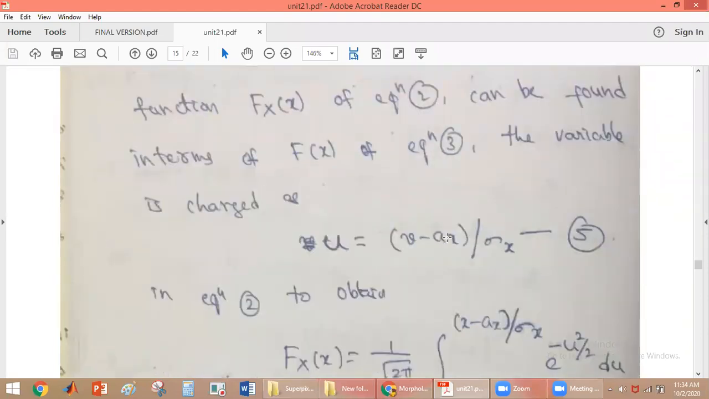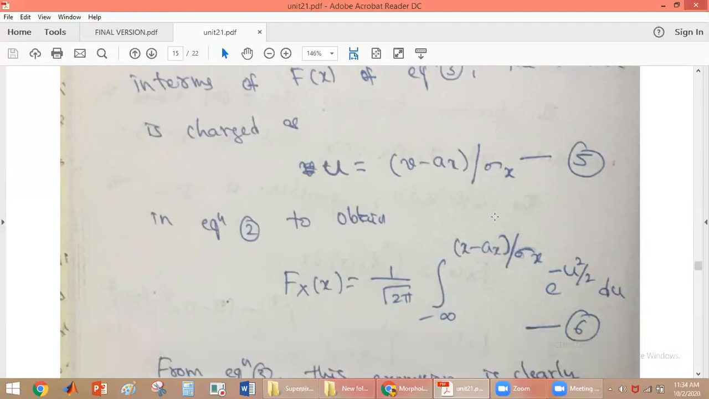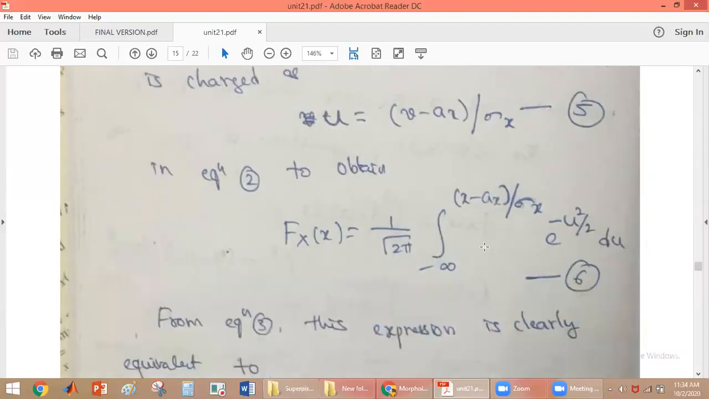Now we can obtain the relation between the generalized distribution function and the normalized distribution function. If we replace the variable in the generalized distribution function with u is equal to v minus ax by sigma x, then we get the relation between the normalized and generalized distribution function. So the generalized distribution function we will finally get as 1 by root of 2 pi integral from minus infinity to x minus ax by sigma x of e power minus u square by 2 du.